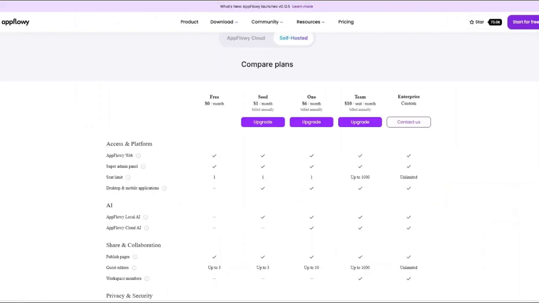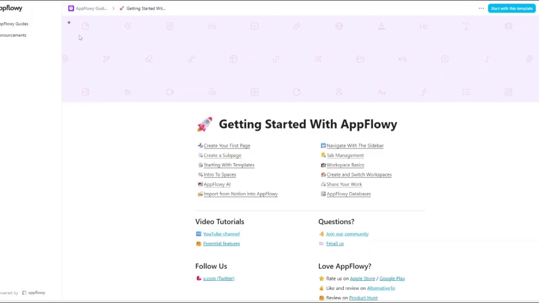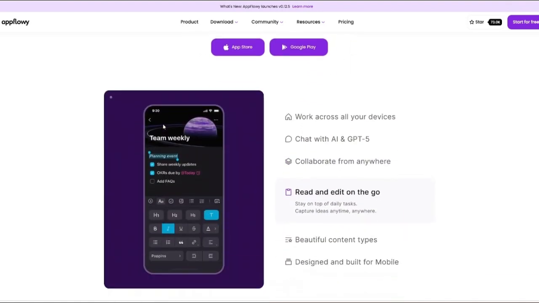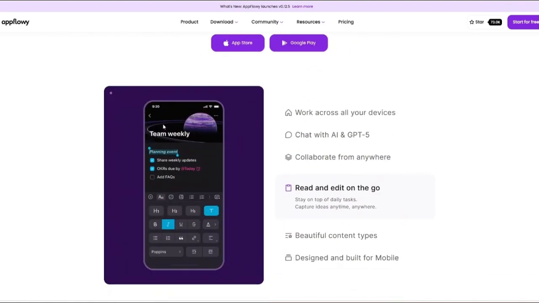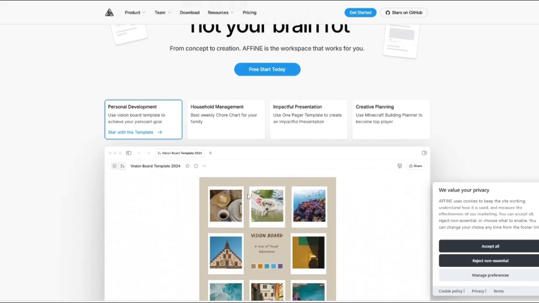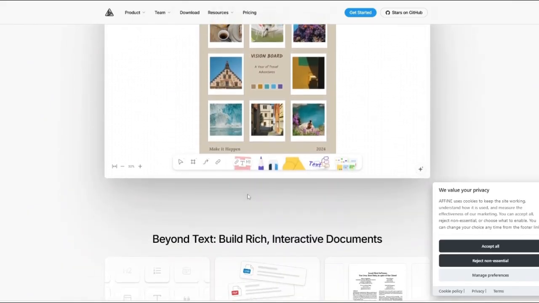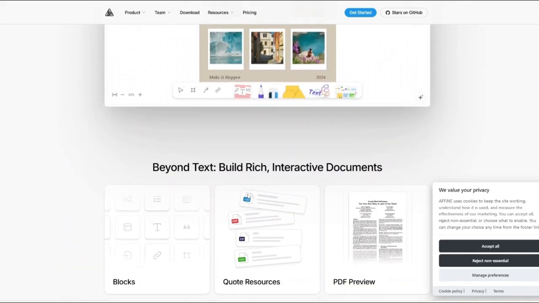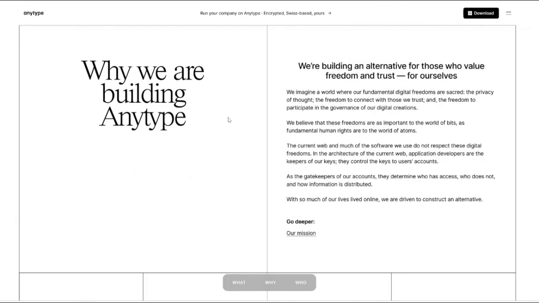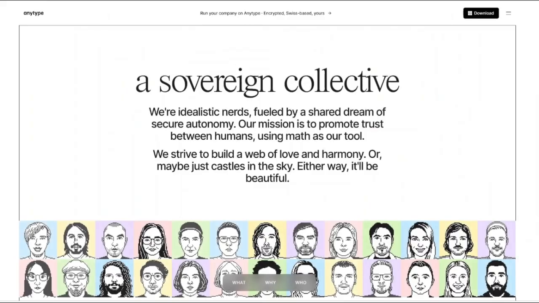Now let us talk about the pros and cons of using these platforms. We start with the pros for AppFlowy. It has strong self-hosting support, excellent privacy controls, and also cross-platform syncing over devices. And the pros of AFFiNE: it has a unique document and whiteboard combination, is excellent for brainstorming, and has a modern user interface. And the pros of Anytype: exceptional privacy, end-to-end encryption, and local-first design.